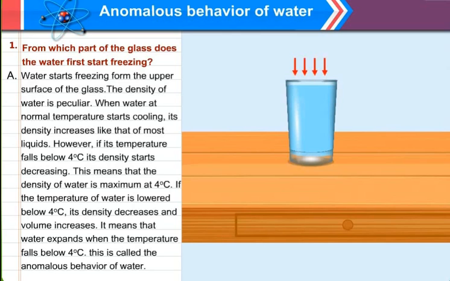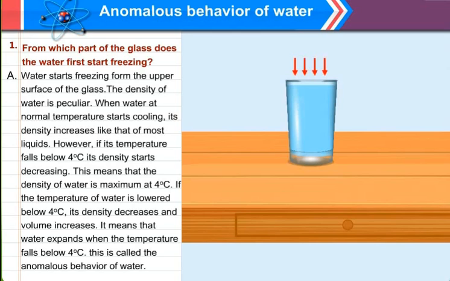Since density decreases, the mass will also decrease, but the volume increases. This means that the density of water is maximum at 4 degrees Celsius. That means when the temperature is 4 degrees Celsius, that is the highest, denser, heavier mass of water.